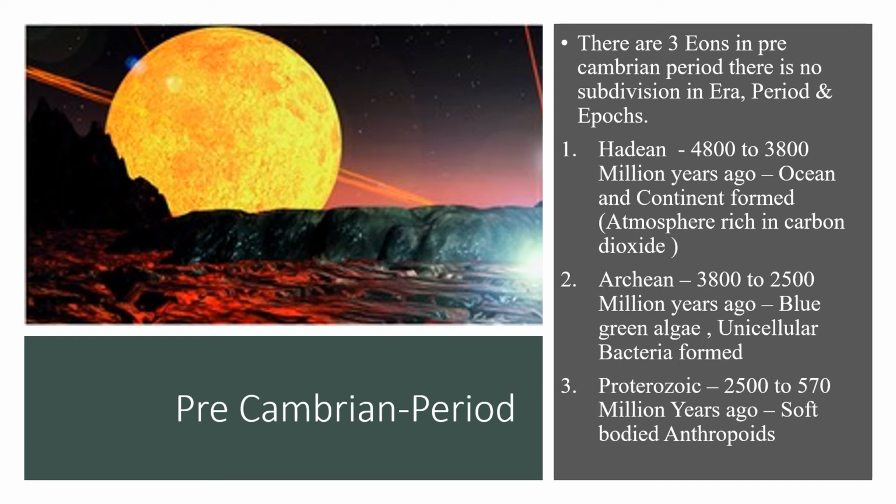Then the Proterozoic eon. In Proterozoic, the time period was 2500 to 570 million years ago. In this, soft-bodied arthropods originated. What is the meaning of arthropods? Arthropods is nothing but insects. The insects originated in the Proterozoic period.